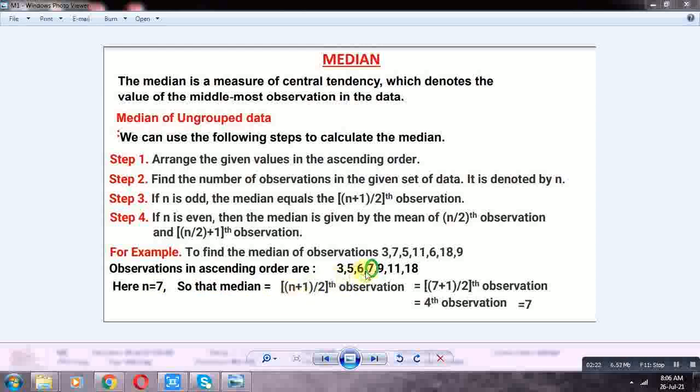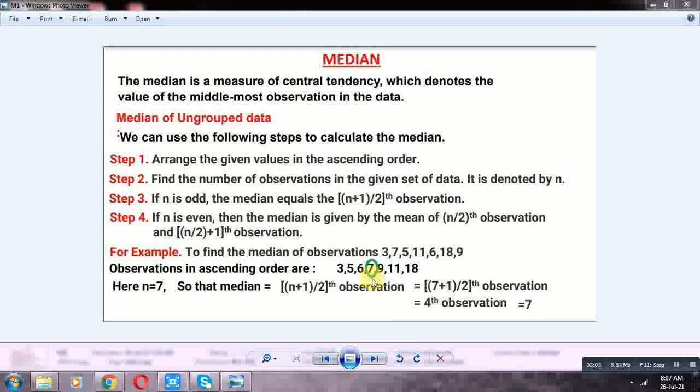So the median is equal to the (n plus 1) by 2th observation. Here n is equal to 7, so 7 plus 1 by 2th observation is the median. 7 plus 1 is 8, 8 by 2 is equal to the 4th observation, which is the median. The 4th observation in the given data is 7. So 7 is the median of the given data. Simply, when n is odd, the middle term is the median. Middle term 7, so 7 is the median.